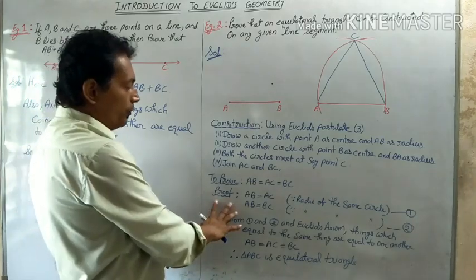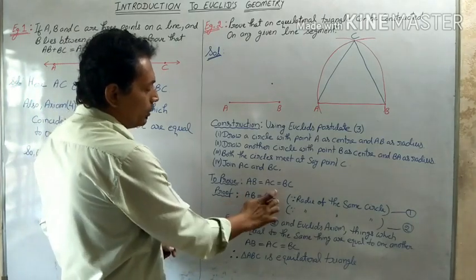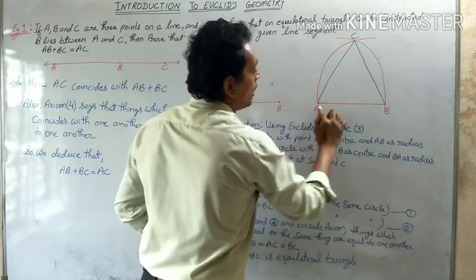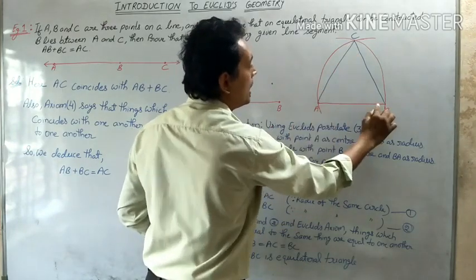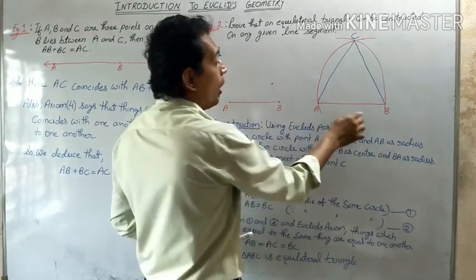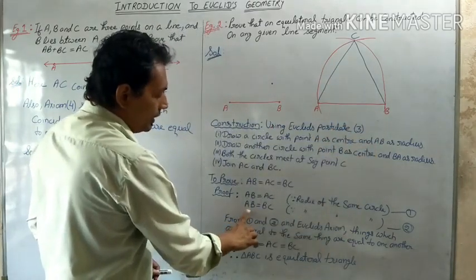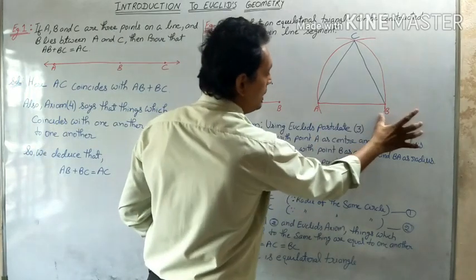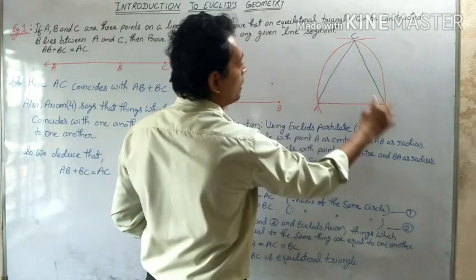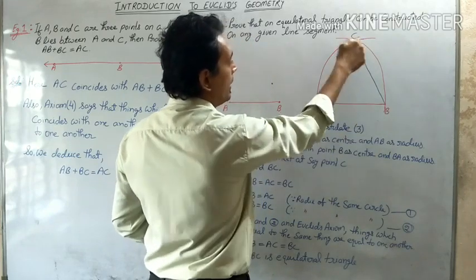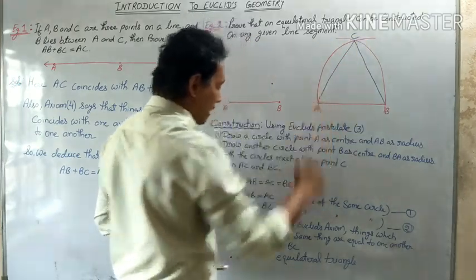So we begin our proof by saying that AB is equal to AC, because both AB and AC are the radii of the same circle. Again, we say AB is equal to BC, because AB or BA and BC are radii of the same circle.